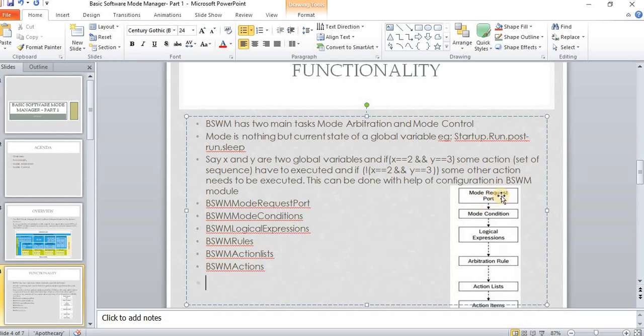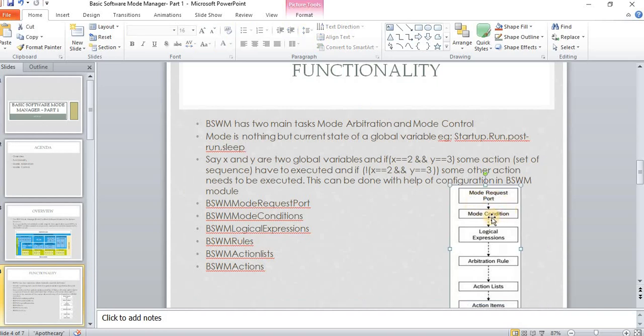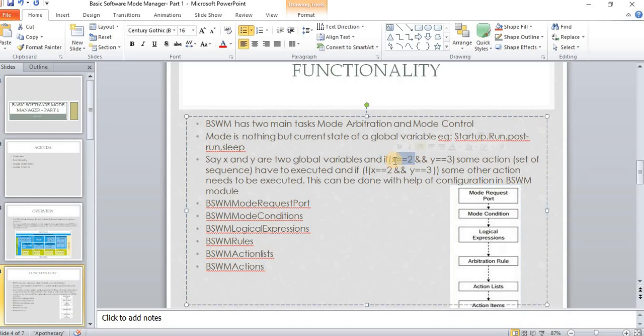What is done in the mode request port? This port will be triggered whenever there is a change in the value of the global variable, or the global variable will be read based on the BSWM raster. So in the mode condition, the global variable is compared to one value, something like x is equal to 2. That is, a condition is given to a global variable.